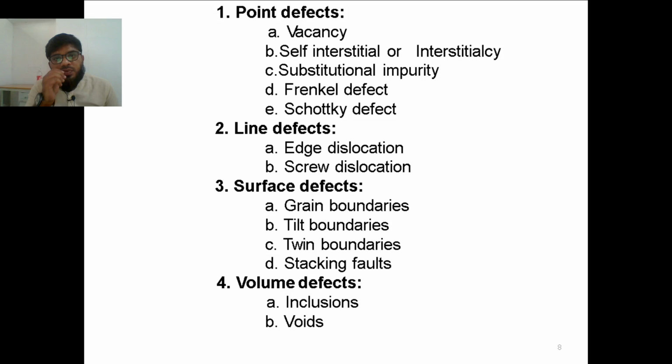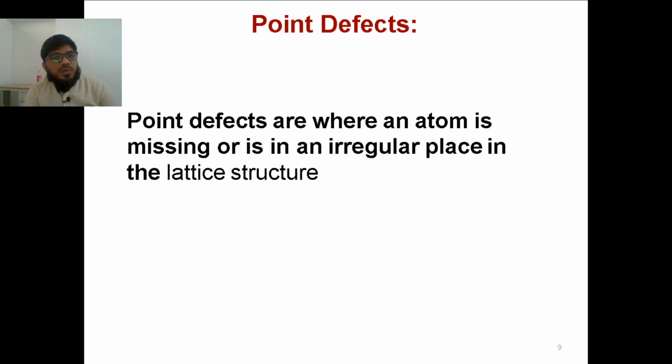Okay, so let us see what a point defect is. Point defects are when an atom is missing or in an irregular place in the lattice structure. So for example, if you take this arrangement of atoms, and in this a small atom is missing from the lattice space, then it is called a vacancy.